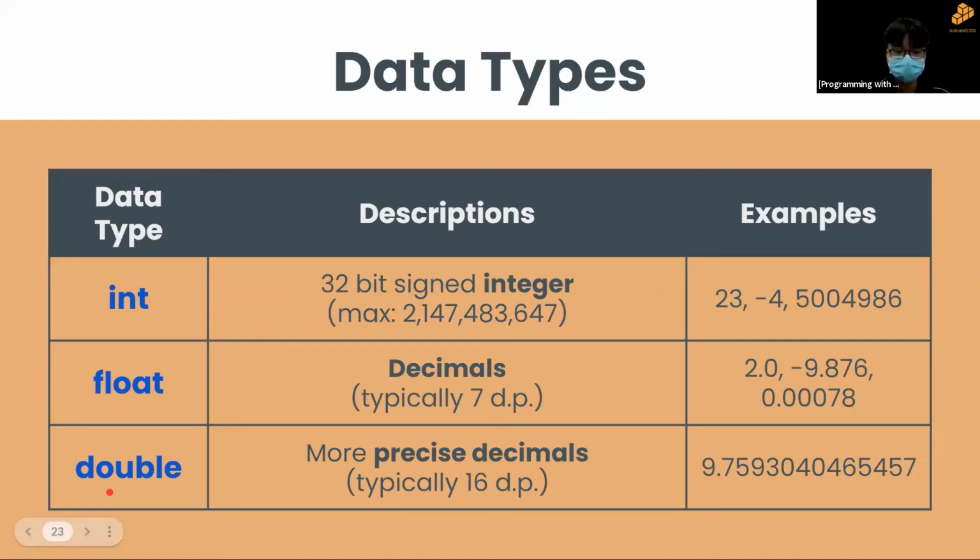Lastly, we have double, which is just a more precise decimal, which is typically 16 decimal places. So for example, you have this very long decimal here.